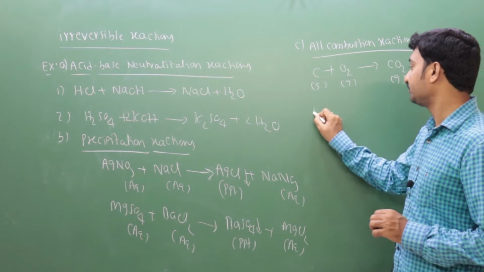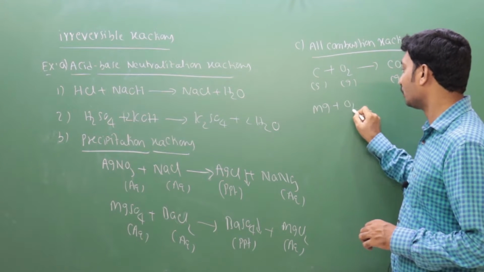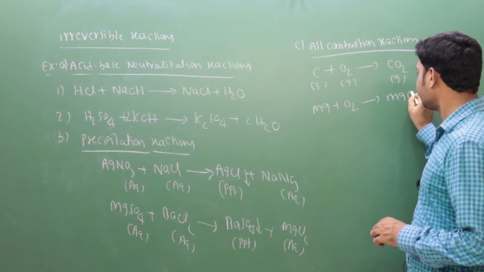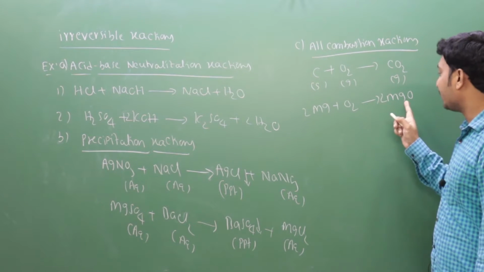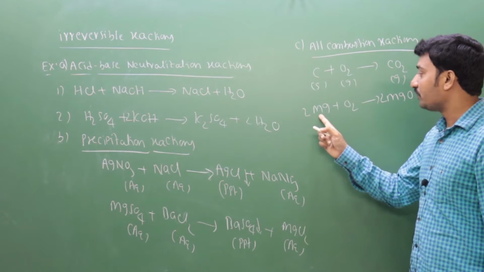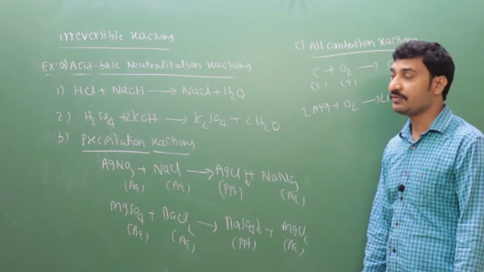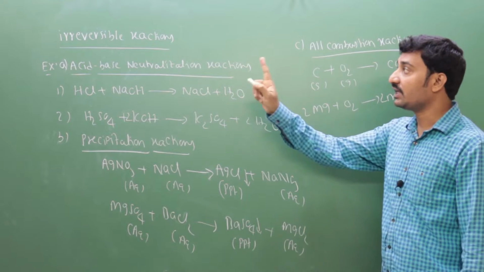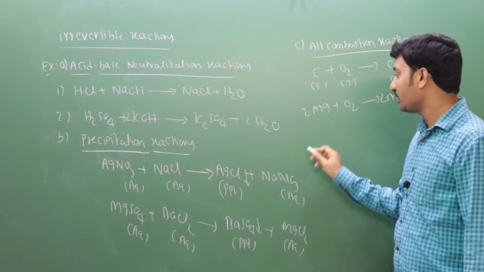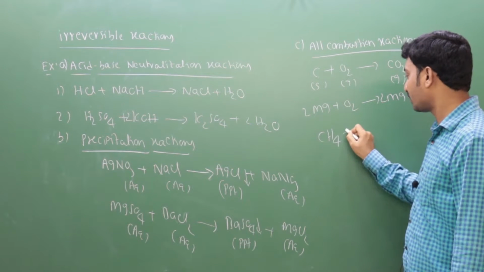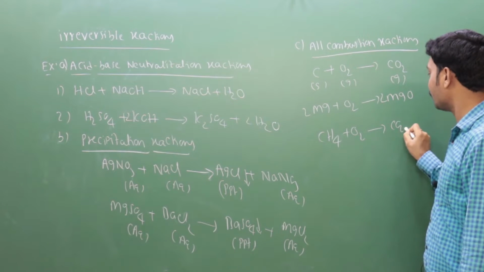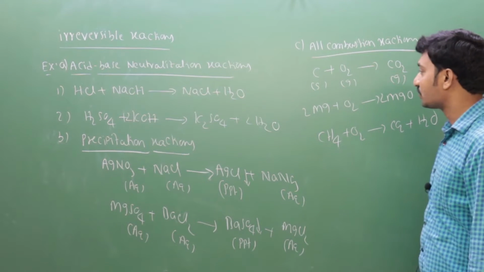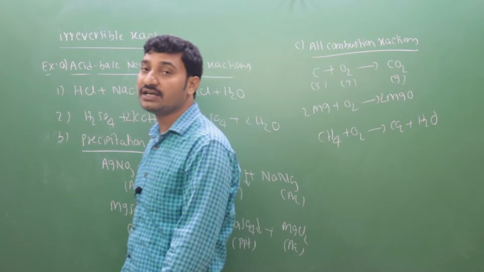Okay, magnesium ribbon, O2, MgO, magnesium oxide. Again, MgO cannot get back to magnesium and O2. So all combustion reactions are examples of irreversible reactions. For example, methane combustion gives CO2 plus water.